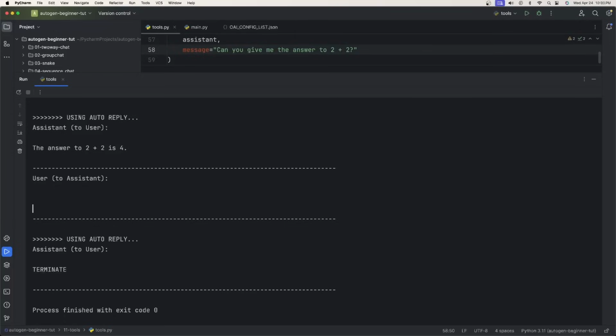So it still answered it, but with the tools, that gives us the possibility to do something a little bit more specific. It's kind of generalized, but if you have something like, hey, I need to save this to a file, or I need to save this to SQL, and I don't necessarily want the assistant to come up with code for a database that already exists, right? I know that this exists. I just want to do this. Here's a tool that, if I ask it to do something, it could do it.